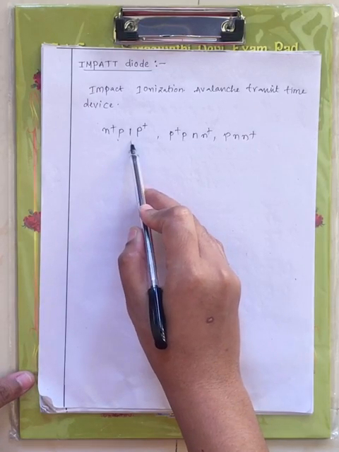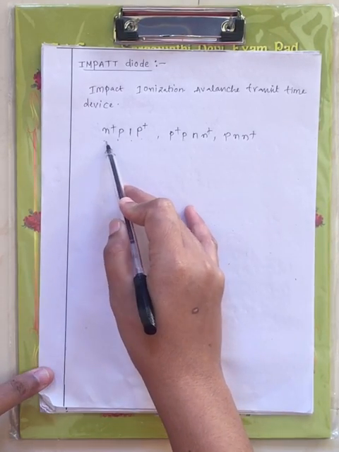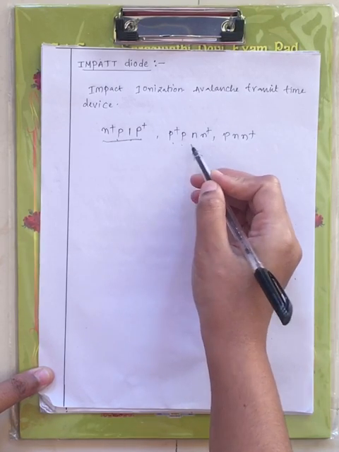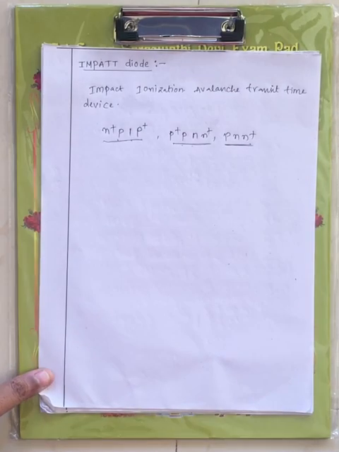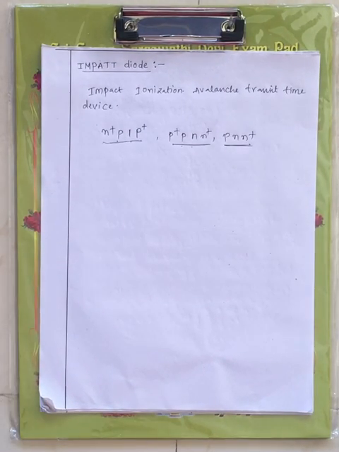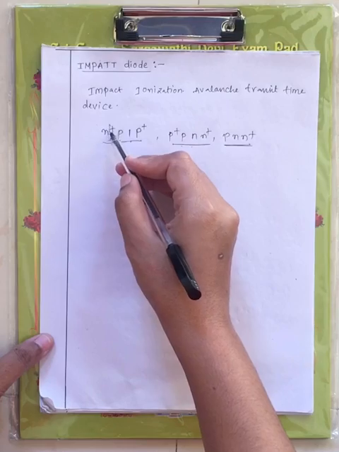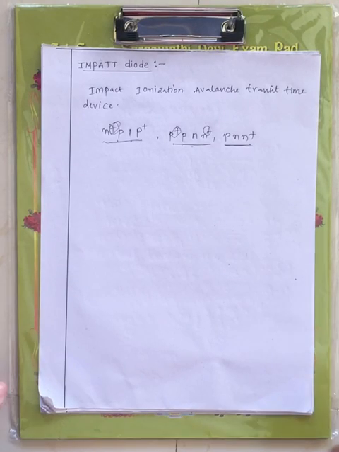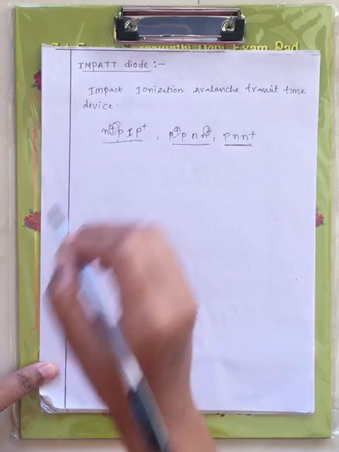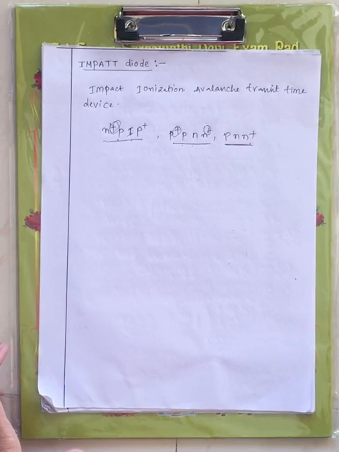N plus P I P plus is one form of impact diode, P plus P N N plus is another form, and the third form of impact diode is P N N plus. Now plus indicates highly doped. Wherever you have plus for your semiconductor, whether it is N type or P type, it indicates that it is highly doped. I is your intrinsic material in which the number of electrons equals the number of holes.